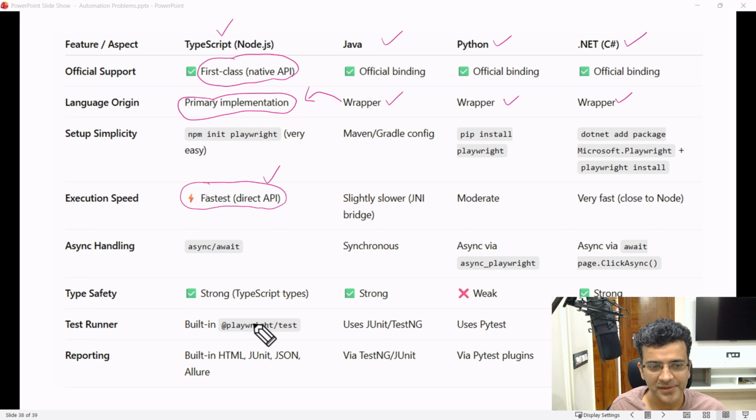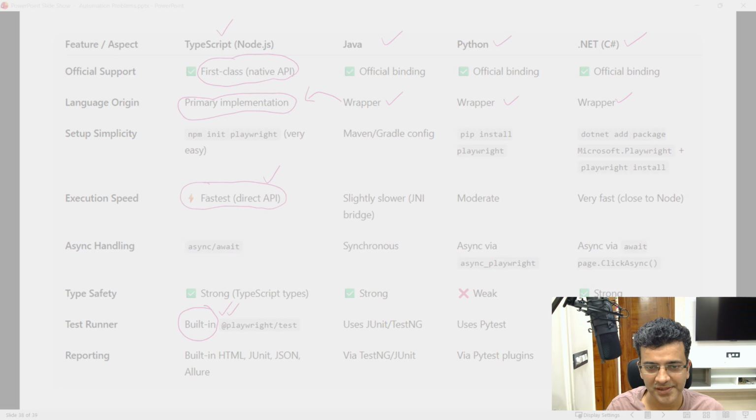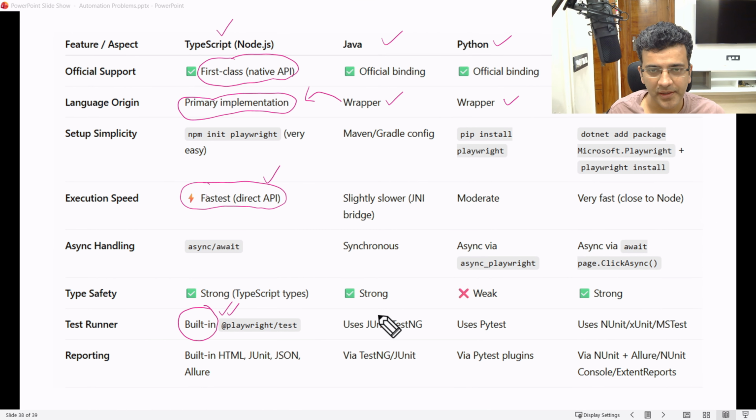Also, there are many places where you will see built-in written. Because of this built-in, there are better things available. I'll go to the site also and share those things. If you see here, in the case of Java, we are dependent on JUnit and TestNG. Here we are dependent on PyTest. Here we are dependent on NUnit.